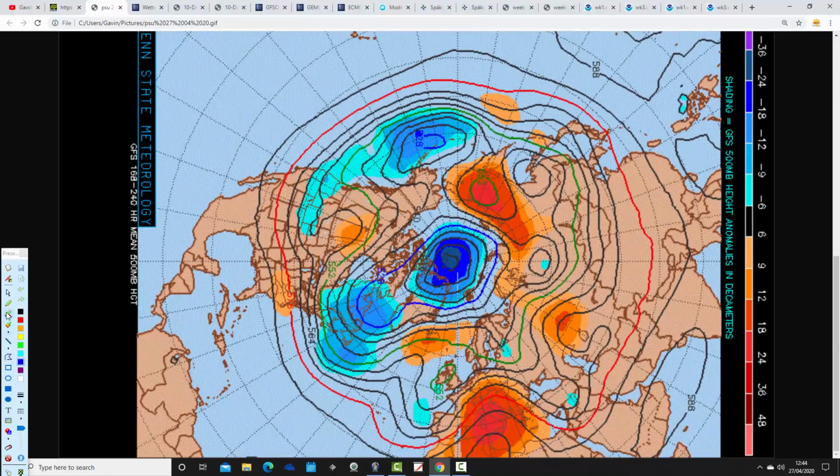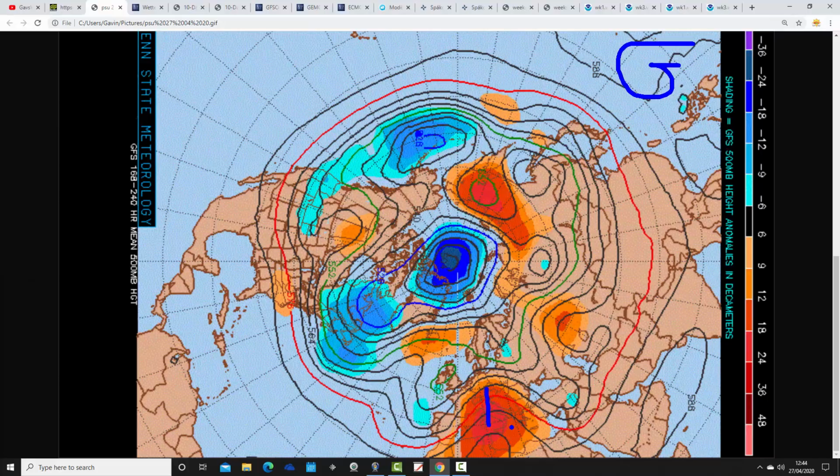The GFS is very similar. So again, there's that ridge, but it's a bit further away from us. It is through the central Med and more towards central eastern parts of Europe. Low pressure is closer to us, bit of blocking up here as well, by the way. So more of an Atlantic influence with the GFS means it's not quite as warm in the day 7 to 10 time frame, and it is quite unsettled here.